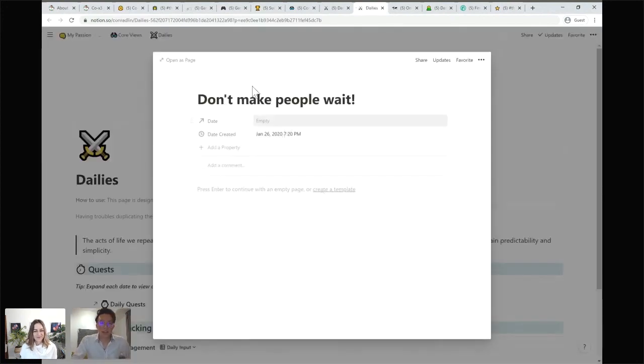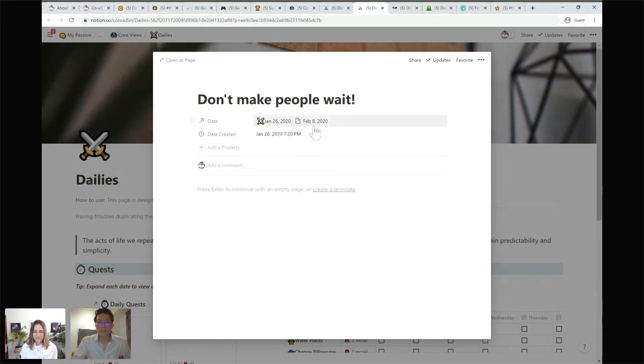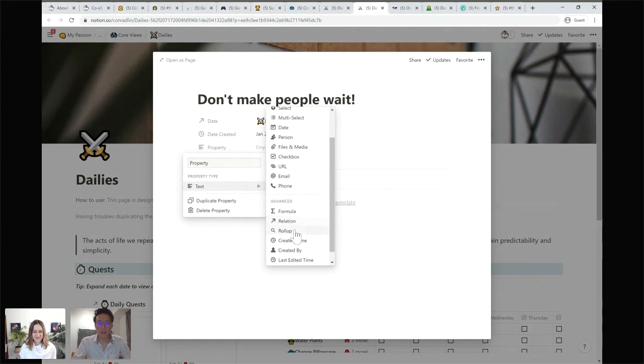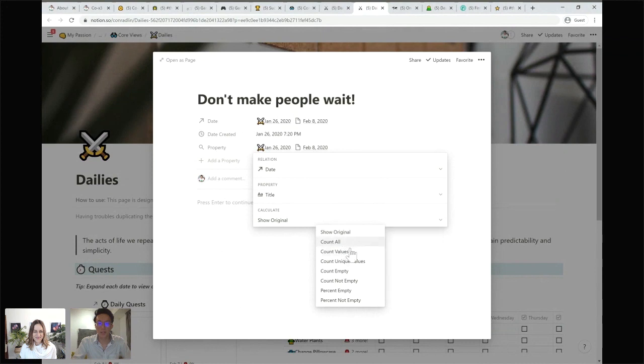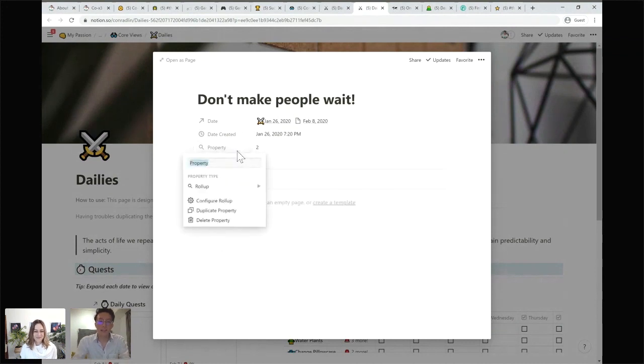And you'll see that I have this. And for dates, you see that there are 2 dates here that now have this. So I'll just add a roll-up here, and I'll say, based on the date, I want to count all. So I now see number of times. So basically, I made this mistake twice.